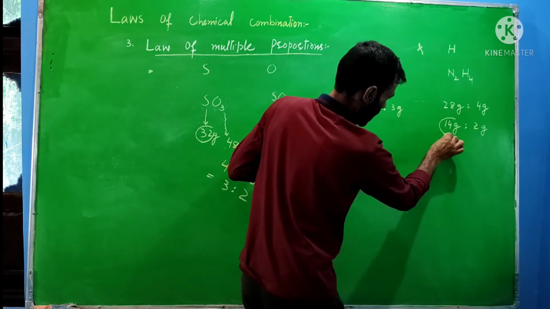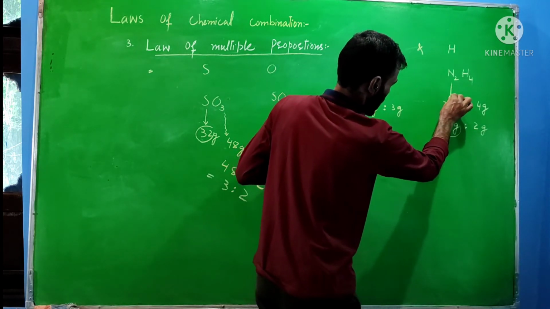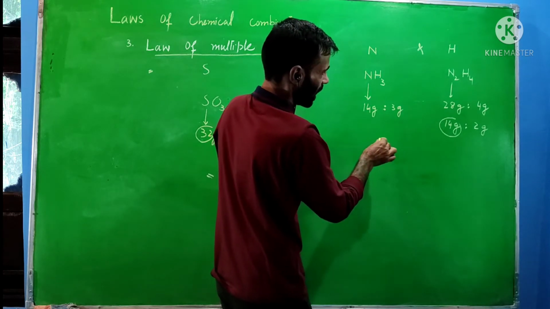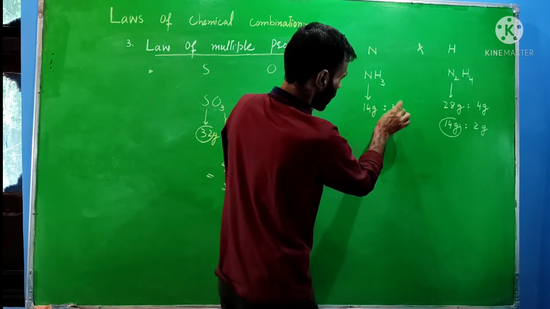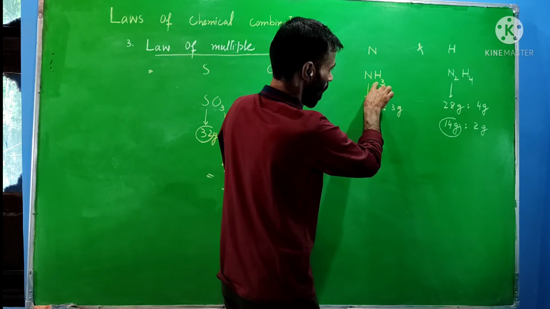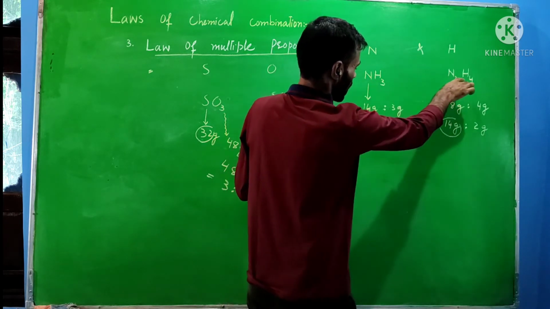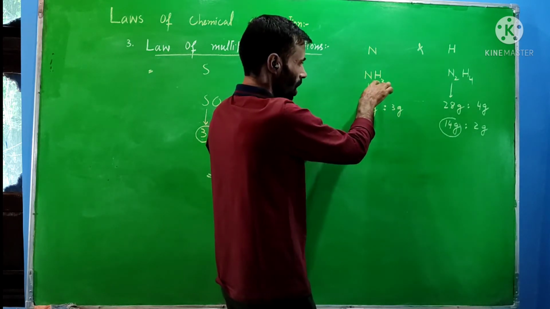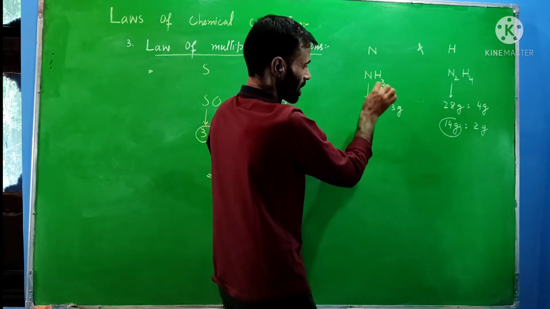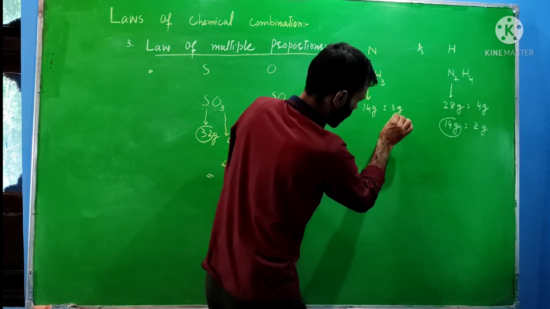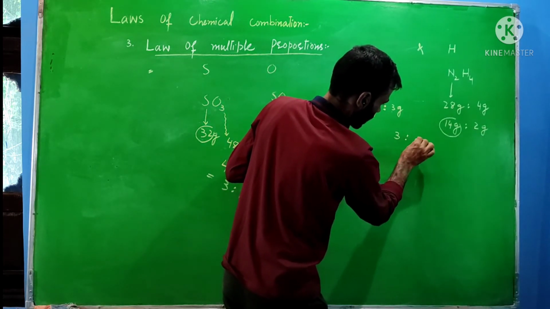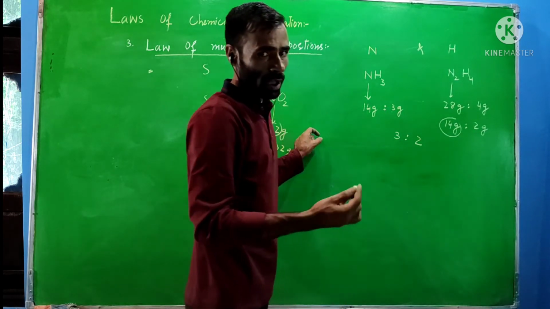Taking the mass of nitrogen as fixed, equal to 14 gram, the masses of hydrogen within these two compounds which have combined with the fixed mass of nitrogen are in the ratio 3:2. That is a simple whole number ratio.